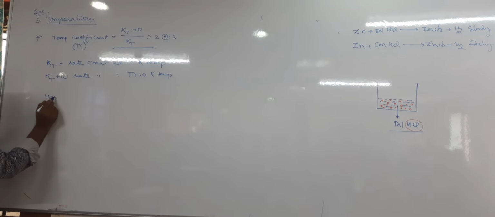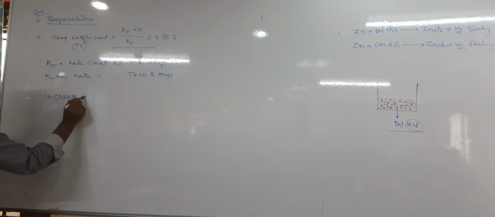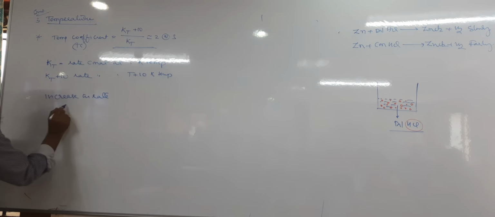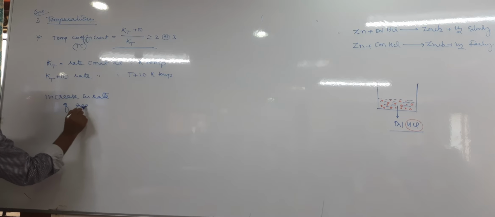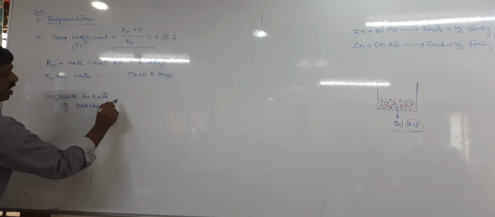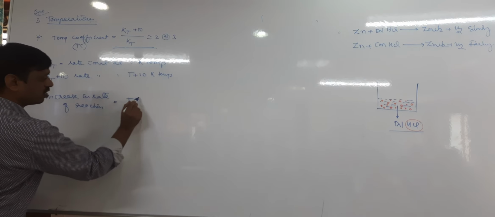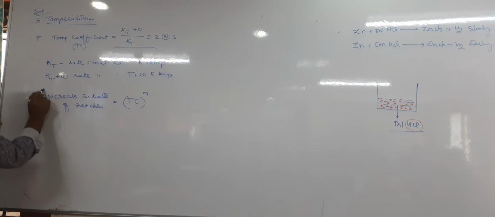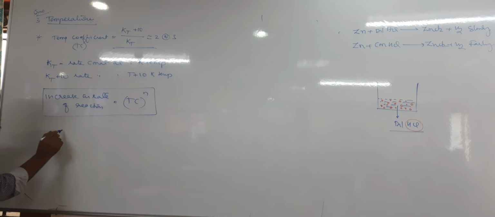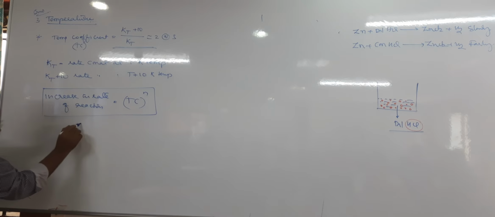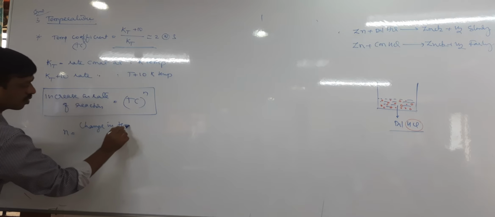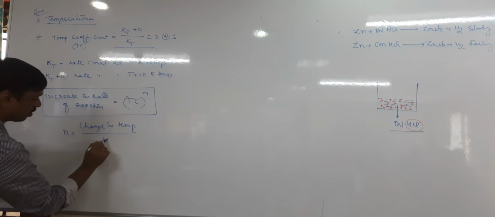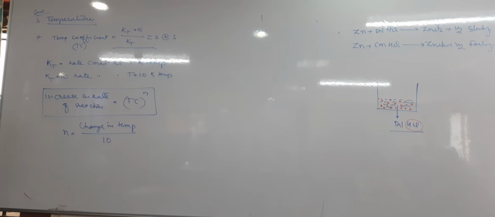So here we have another formula for the increase in the rate. How do you calculate the increase in the rate of reaction? The increase in the rate of reaction equals the temperature coefficient Tc to the power n, where Tc we know, and n equals what? Not order, n equals the change in temperature divided by 10.